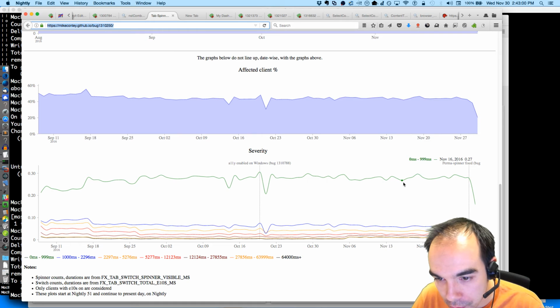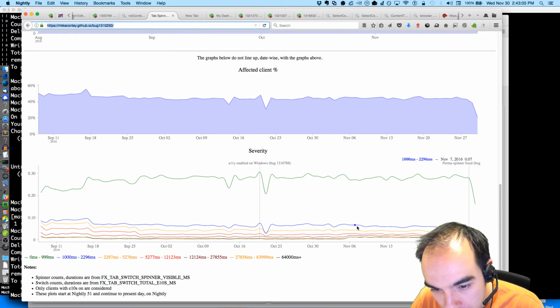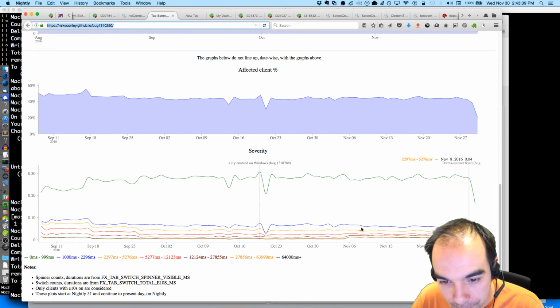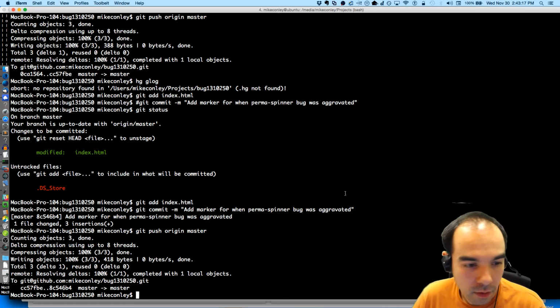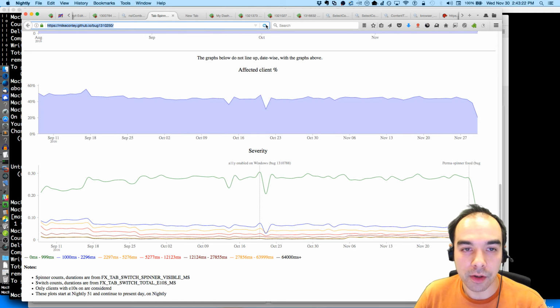And then there were some other things that landed that were interesting, but I'll get to it. I want to add markers for a bunch of stuff.